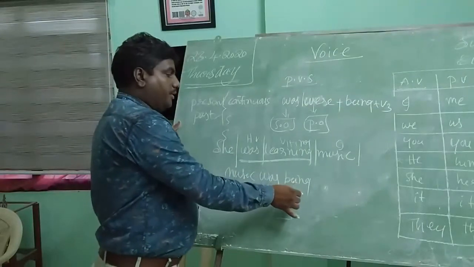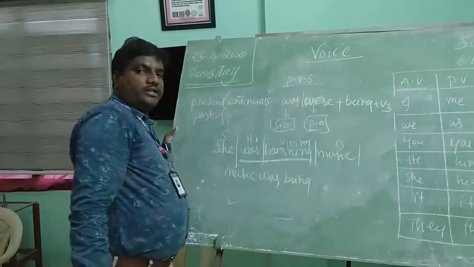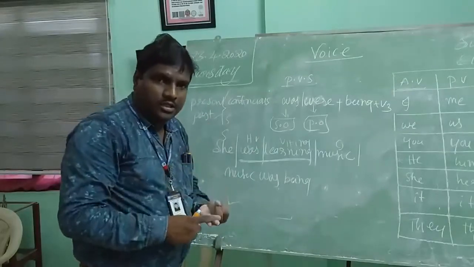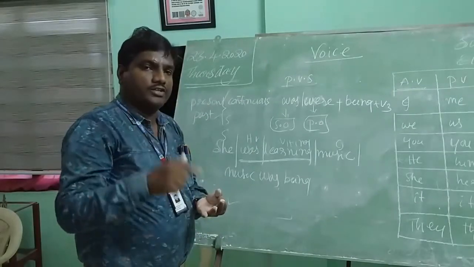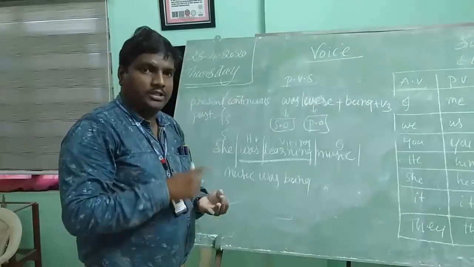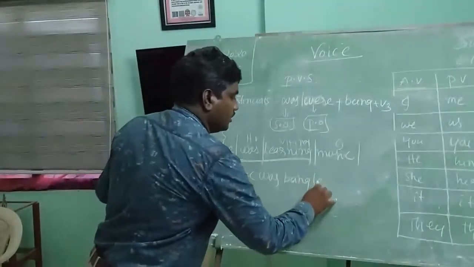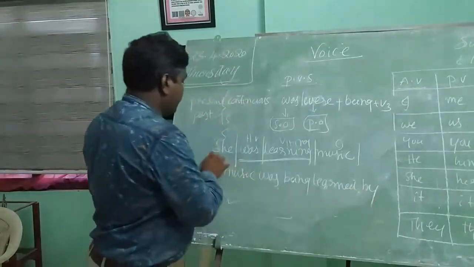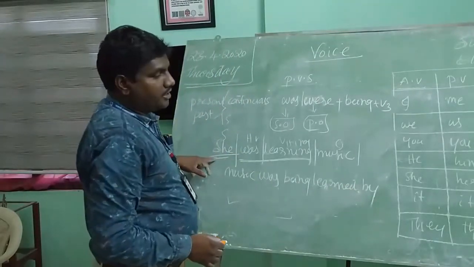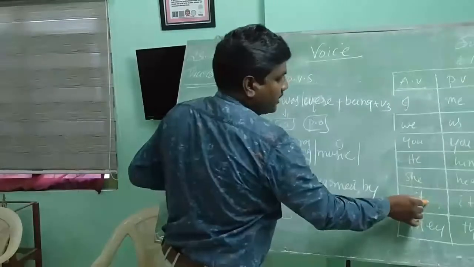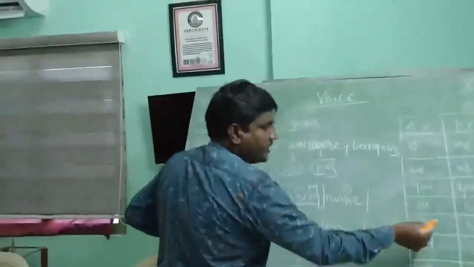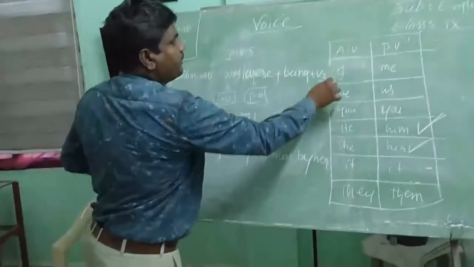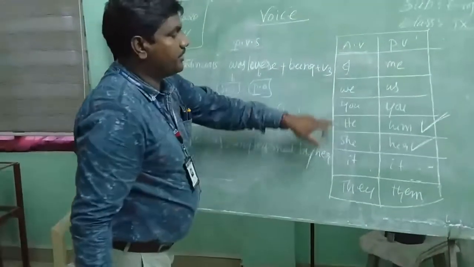Music was being learned. What is the V3 form of learn? Learn, learned, learned. Yet another way can also be learn, learnt, learnt. Being learned by she. She changes into her. Already I have explained: she is a personal pronoun, and she changes into her. In this way, the personal pronouns will be changed.